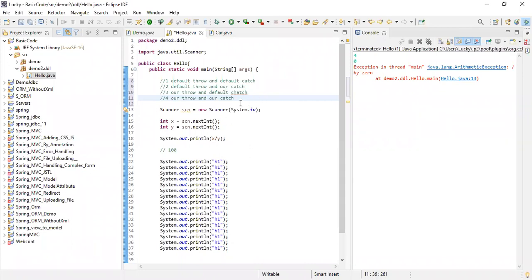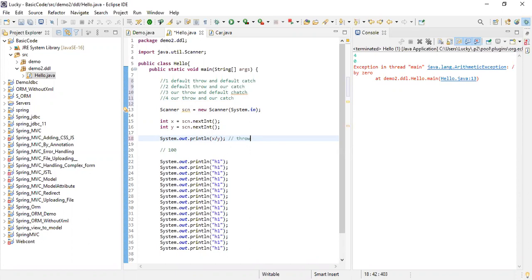Right now, what you are doing? JVM is coming and he is trying to execute your program. So first line he will say, okay, you are taking a scanner. Second line, he will ask for the input. You have given 4. Third line, you have given 0. Now you are dividing. At this moment, that program will throw an exception. It is thrown by default.